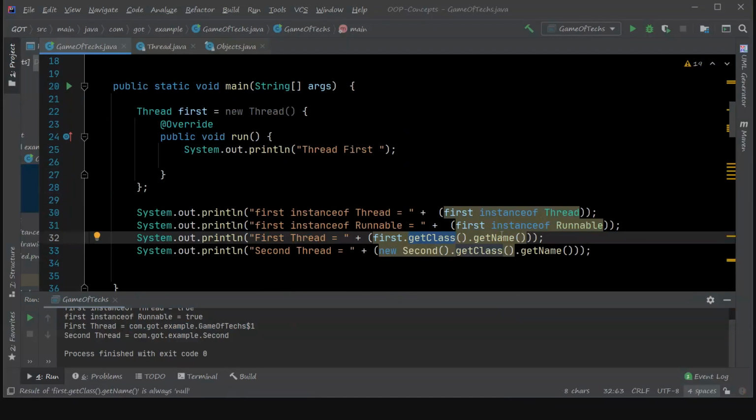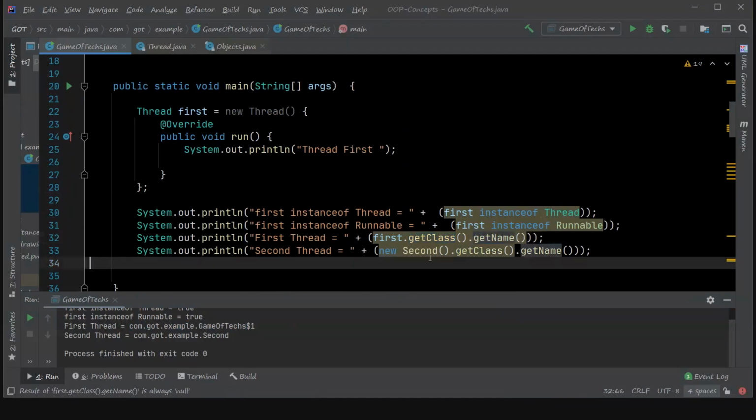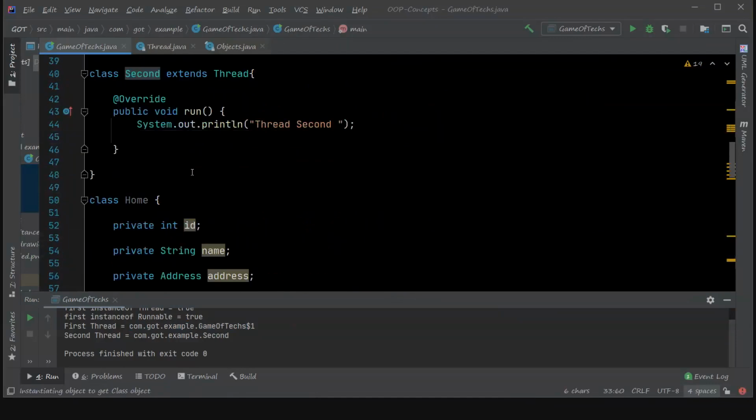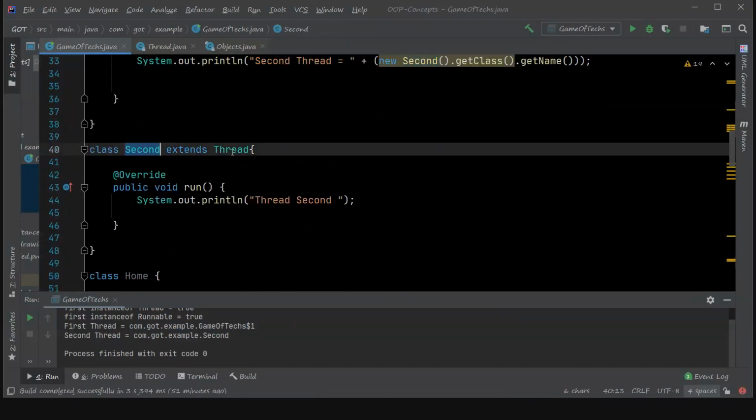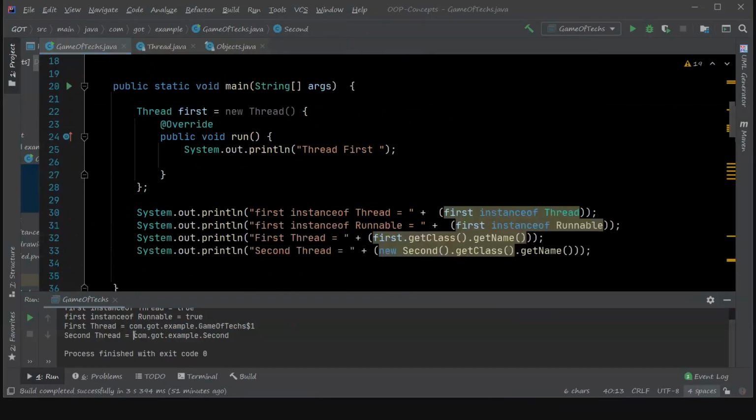And now look at this example, Second, which I defined outside, and it is also extending Thread. When I print the name, it shows example Second.